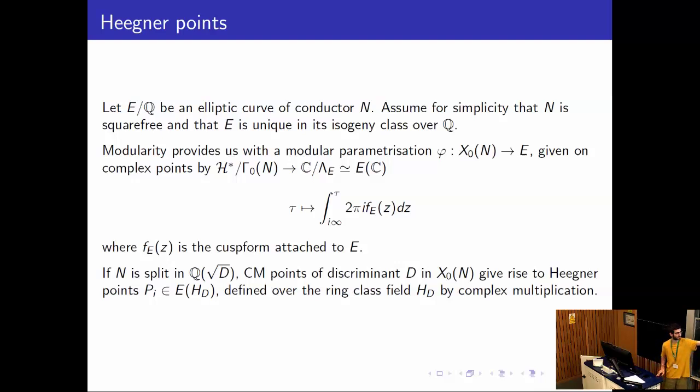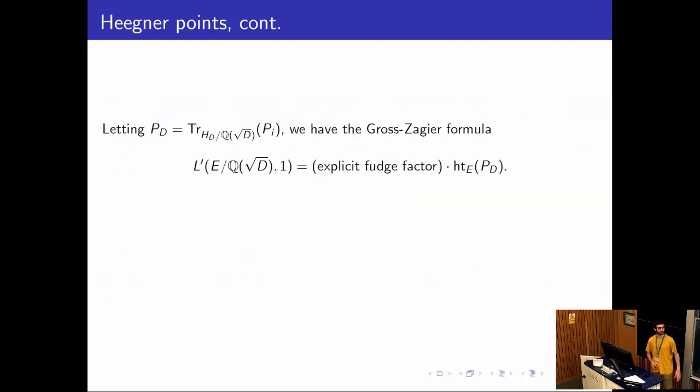And these points P_i, by the Shimura reciprocity law, they're uniquely determined up to Galois conjugation, and to sign possibly. So if we take the trace over Q(√D), they're all conjugate over Q(√D) up to sign, we get a well-defined point up to sign on E. And this relates to the L-function of E via the Gross-Zagier formula, which says that the derivative of the L-function at 1 over Q(√D) is, up to an explicit non-zero fudge factor, the Néron-Tate canonical height of this point P_D.